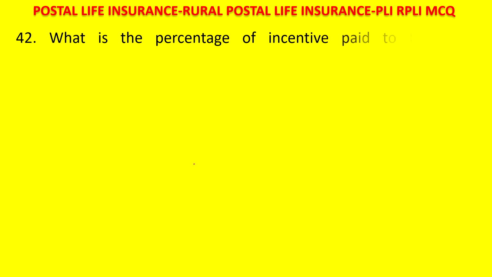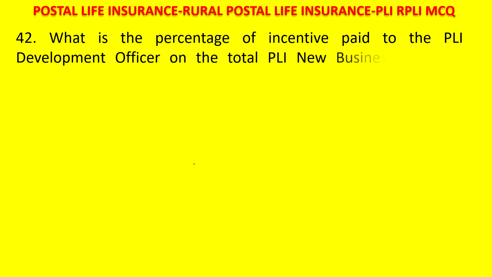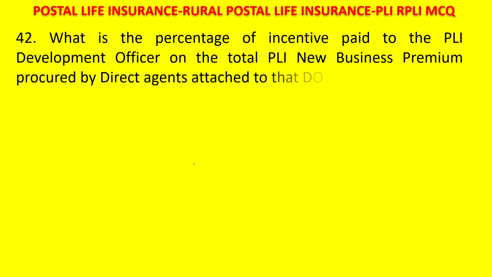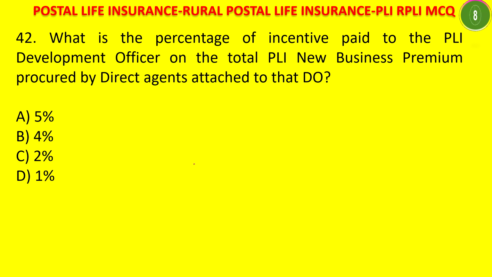What is the percentage of incentive paid to the PLI development officer on the total PLI new business premium procured by direct agents attached to the DO? A. 5%, 4%, 2%, 1%. Your time starts now. If you have not seen my PLI and RPLI class video, please see it. A comprehensive video, master class. The answer is 1%. 1% of the new business premium collected by the direct agents will be given to the development officer.